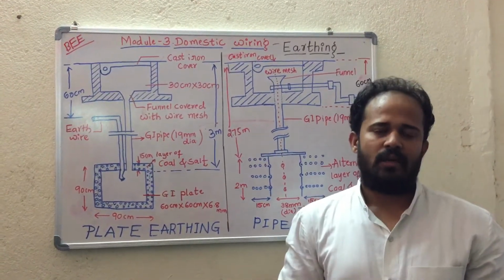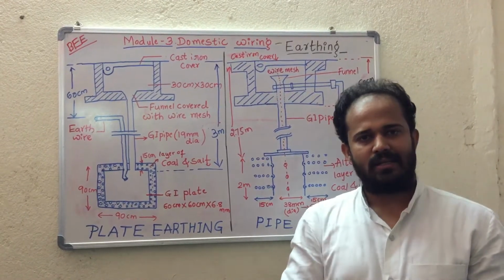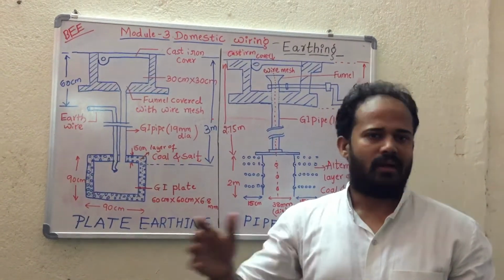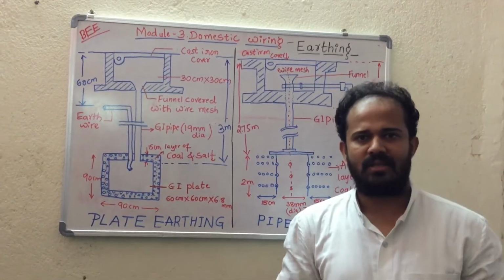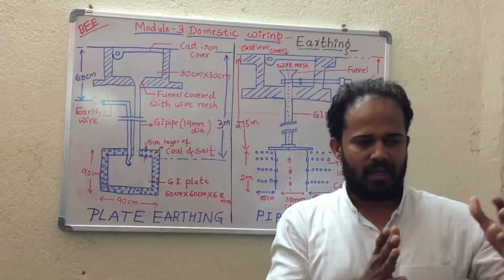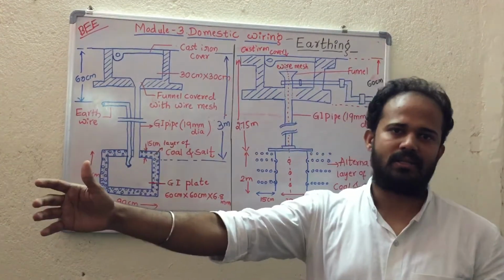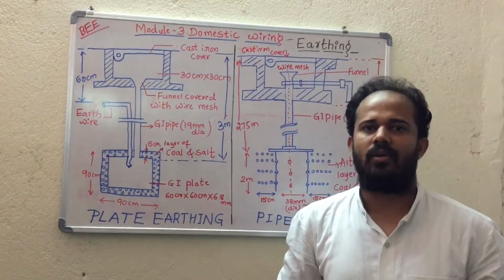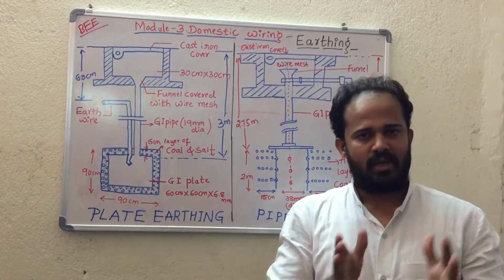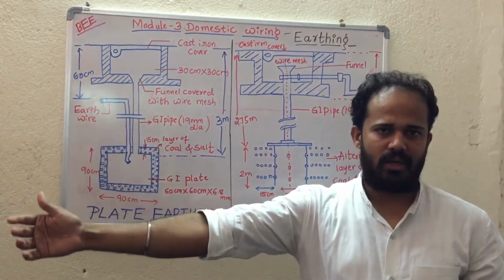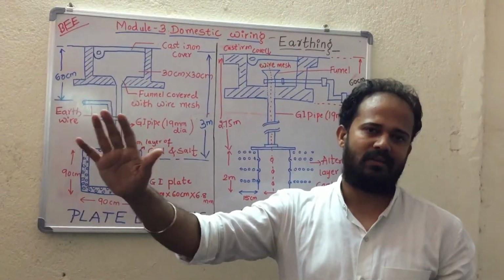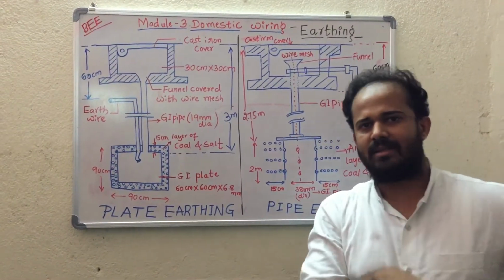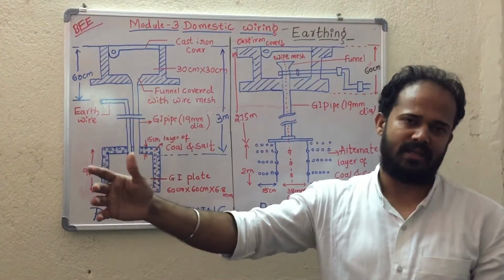Earthing is when any practical appliance is connected to earth, and it is said to be earthed, considering that the earth potential for practical purposes is zero. So whenever we connect any equipment to earth, its potential is considered to be zero. That particular connection we call earthing. Clear? So any electrical appliance connected to earth is called earthed because for all practical purposes we consider earth potential as zero. So that is why earthing is necessary.